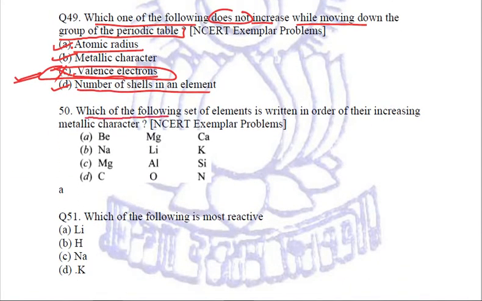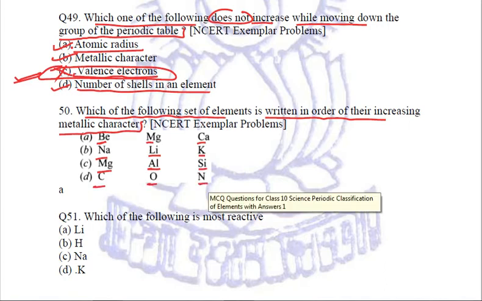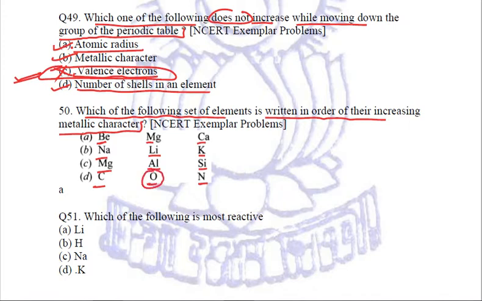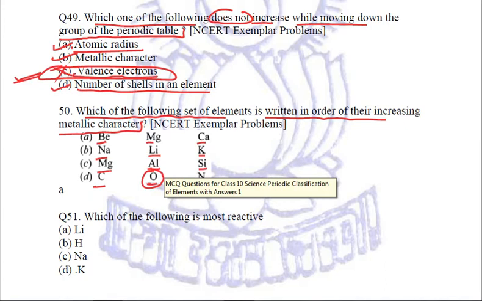Which of the following set of elements is written in order of their increasing metallic character? This is exactly the same question as we have done in the previous class, right? In which we have been given options beryllium, magnesium, calcium; sodium, lithium, potassium; magnesium, aluminium, silicon; carbon, oxygen and nitrogen. Now in the previous class, actually it was given as Q and I told you that there is no element having the symbol Q. Fine. It is the same question. There must have been misprinting there. So it is O. It is oxygen.